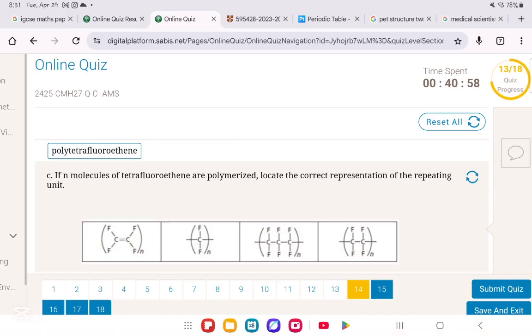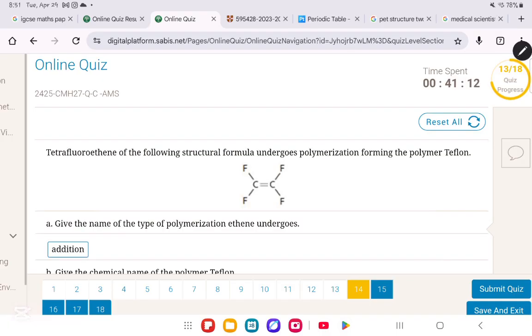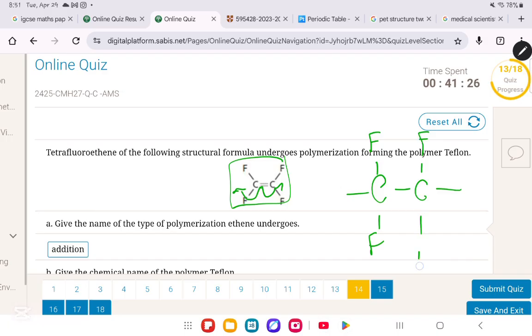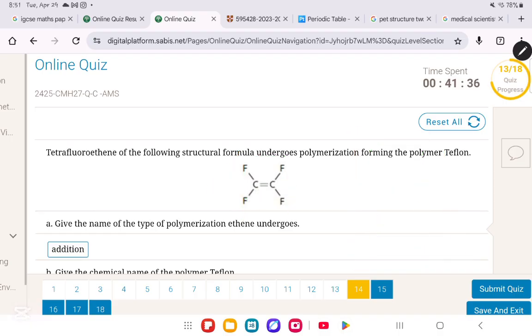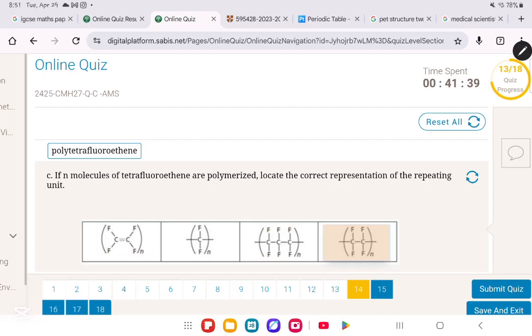Okay. Part C. If N molecules of tetrafluoroethene are polymerized, locate the correct representation of the repeating unit. Okay, so they want us to make it into a polymer. To make it into a polymer, we will break the double bond, so it will become C single bond C, F, F, F, F, okay? You will open the brackets like this, and before you would put an N over here, now you will put an N over here. So very simply, this is what it is supposed to look like. So it will be this one over here.